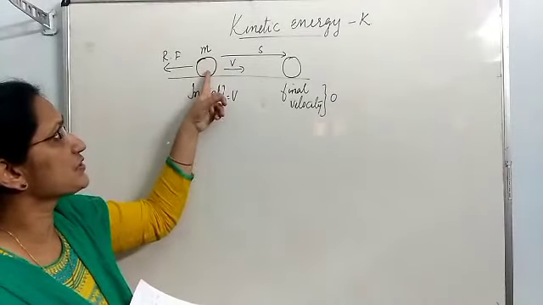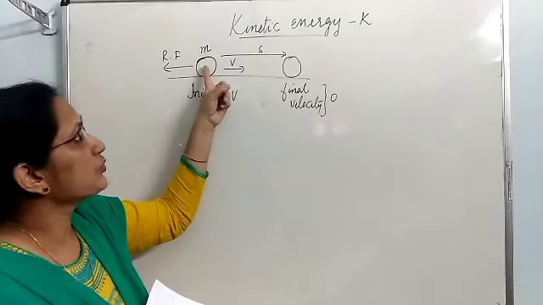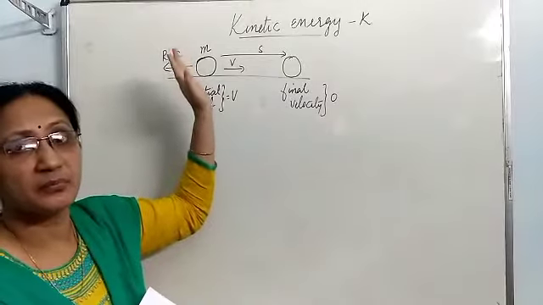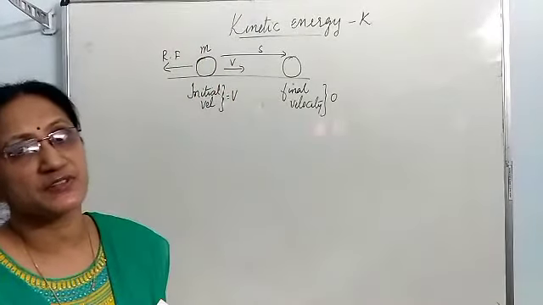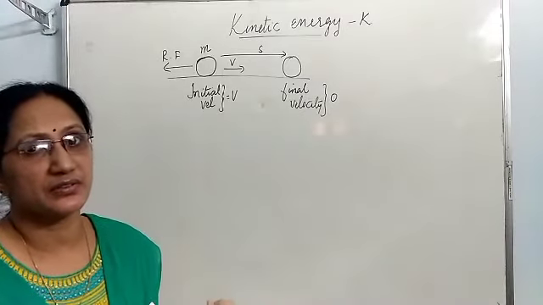That means the initial velocity of this body is v. Then this body moves forward. While it is in motion, it possesses kinetic energy. That kinetic energy we want to calculate.